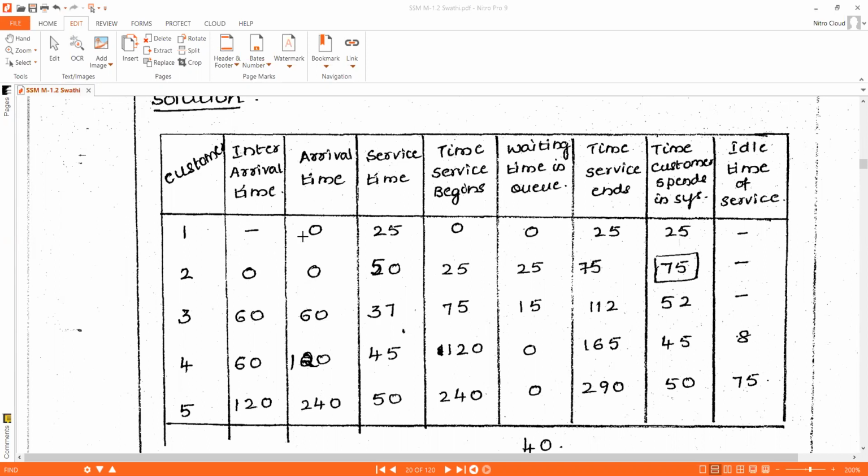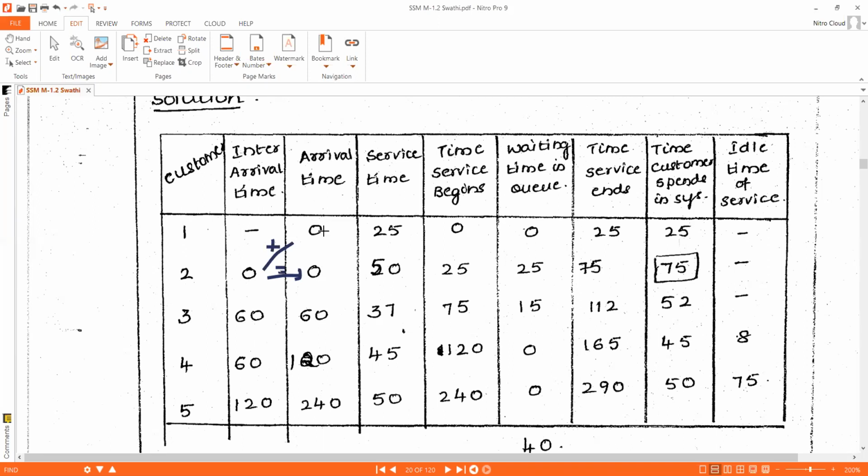To find the next customer arrival time, it is the sum of previous customer's arrival time plus the interarrival time of the present customer. Understood, right? It is the sum of 0 plus 0, which gives 0.